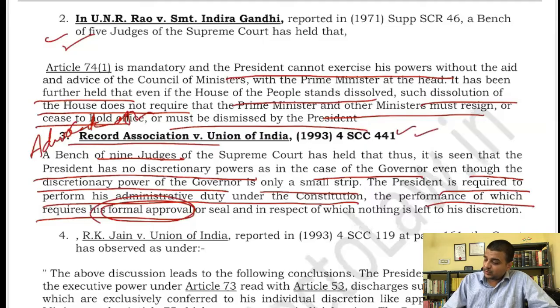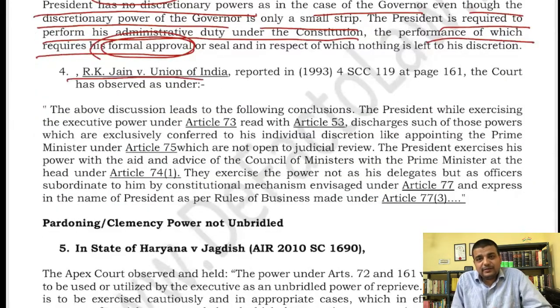Now let us come to another case, R.K. Jain versus Union of India. Now the cases that I am referring to are the only landmark cases that need to be studied, right? In multiple books you might find multiple landmark cases. You do not need to refer to those. Only refer to these landmark cases. Okay, I have pinpointed certain paragraphs, but I will suggest you read each and every important paragraph, right? That will actually help you.